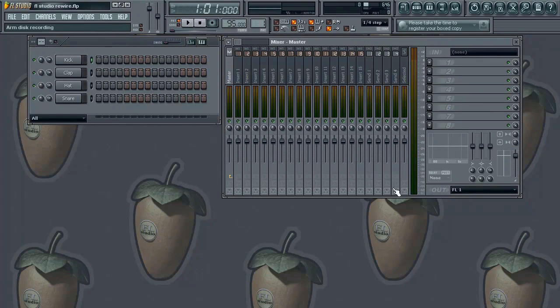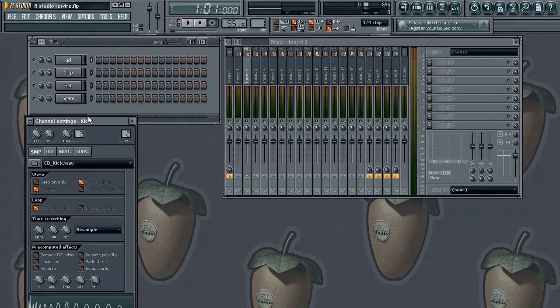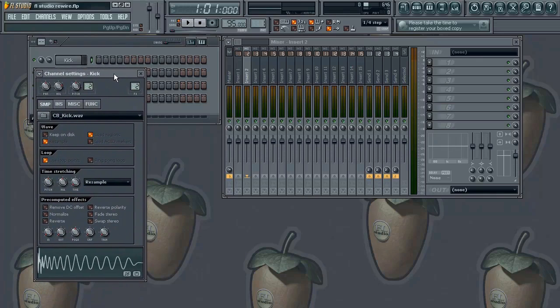Okay, so you want to make sure you're outputting on FL channel 1. Your main master channel is going out through FL 1. Okay, so the first thing I want to do is bring up my channel settings window. So I'm going to left click on kick. Alright, and then here's the channel settings window, and I want to make sure that I'm on channel 1. I'm going to use channel 1 for this. So I want to make sure my effects setting is set to mixer channel 1. Okay, so I need to make sure this is at channel 1.